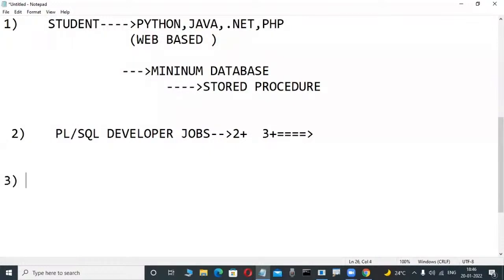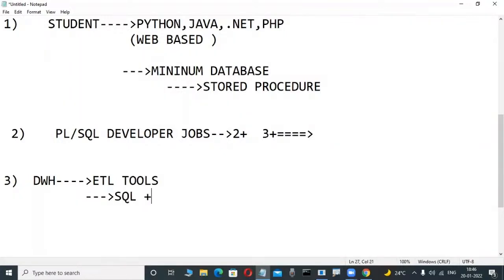Another type of persons. Suppose nowadays so many persons do not have very good coding knowledge, maybe not technical persons. They want to move into software. In that case, one type of job is there. What is that? Data warehousing technologies are there. In that, ETL programmers and reporting programmers are there. Extraction, transformation, and loading, ETL tools are there. These persons have a little bit of SQL knowledge. PLSQL is not required, SQL knowledge only.